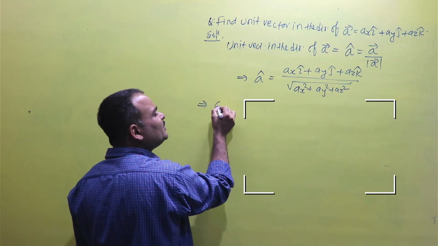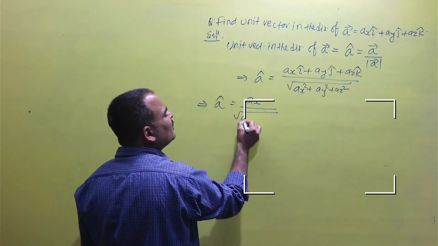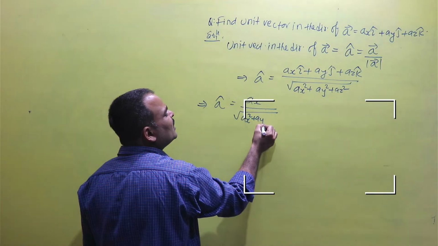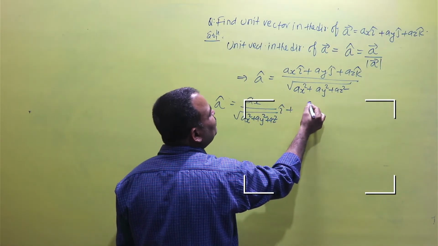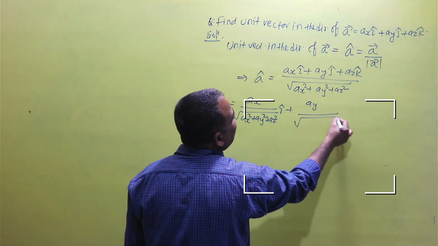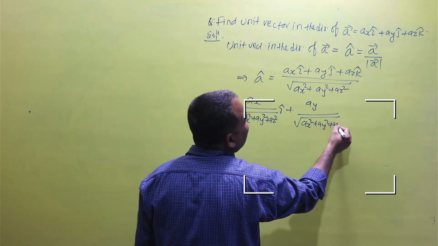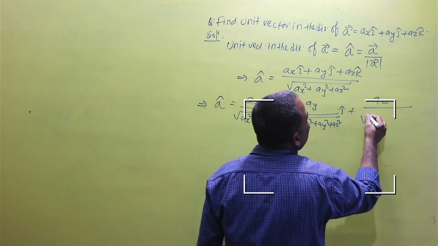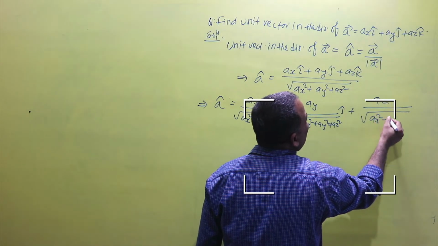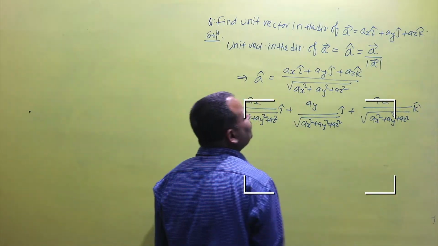And the equation may be written as A cap is equal to AX by under root AX square plus AY square plus AZ square I cap, and AY by under root AX square plus AY square plus AZ square j cap, and AZ by under root AX square plus AY square plus AZ square K cap.